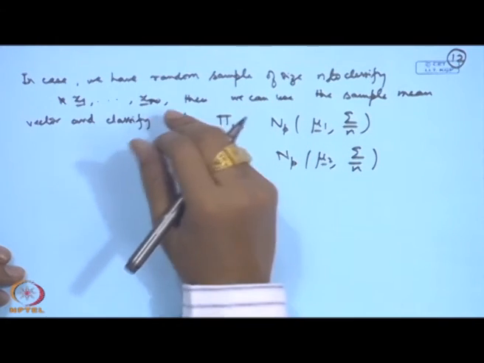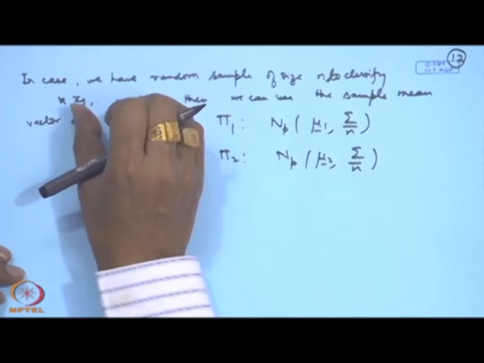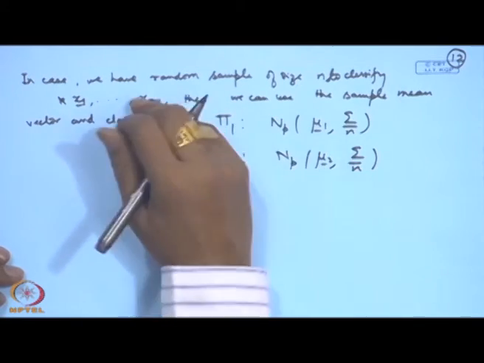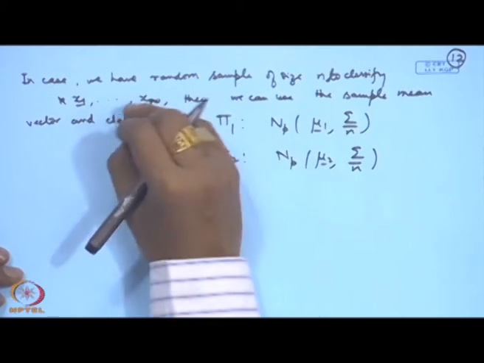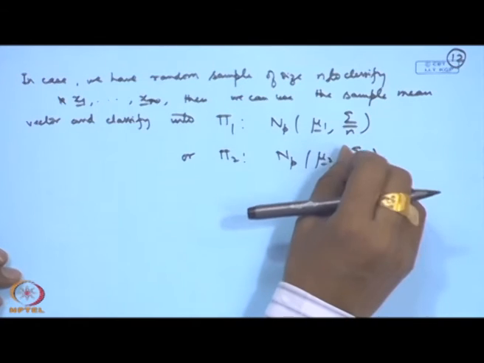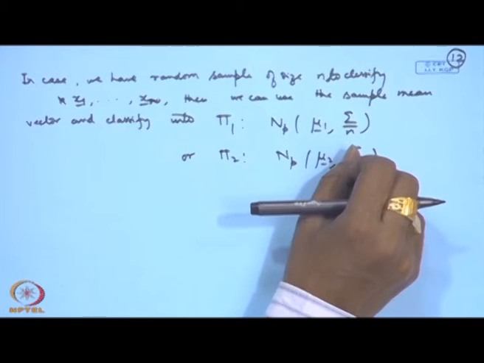This is for the purpose, because if we are considering this from the first population, then the sample mean will have this distribution, and if it is from the second one, then the sample mean will have this distribution. So, the entire problem is just modified and the procedure will remain the same.